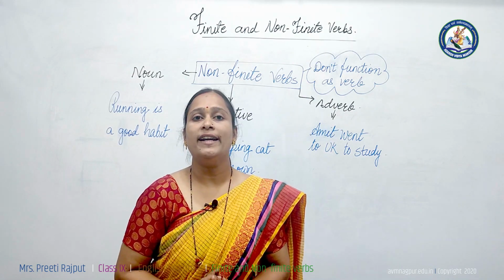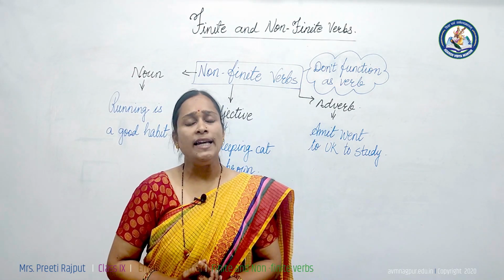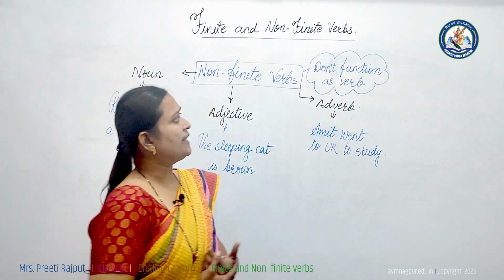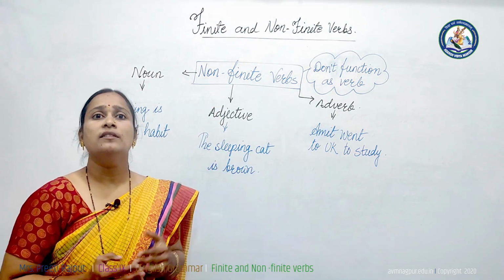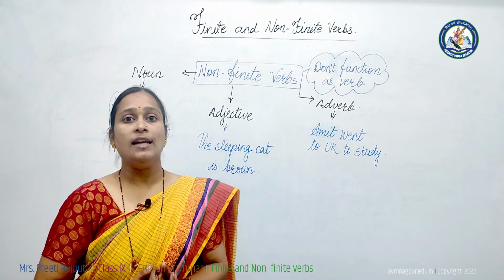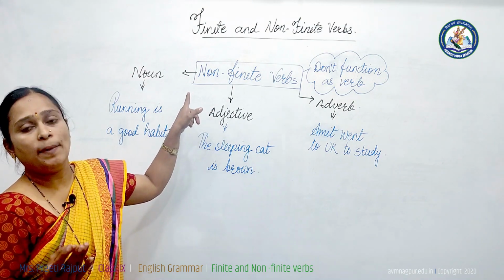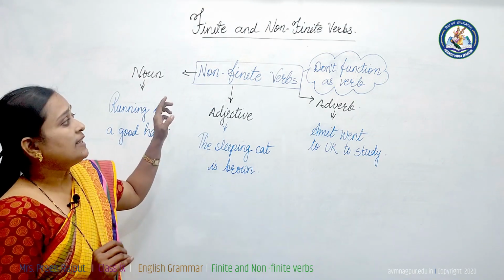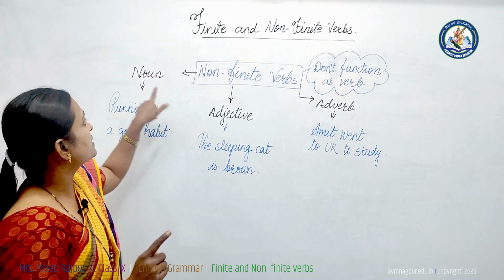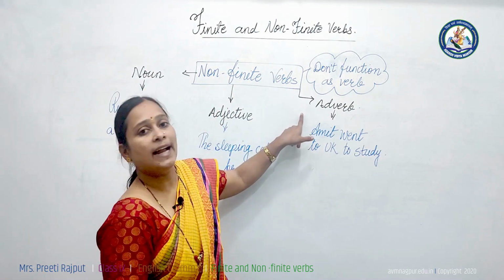As I said, non-finite verbs are not main verbs in the sentence; they are secondary verbs. If they don't function as verbs, then what do they function as? What is their role in the sentence? They are infinitives, participles and gerunds. They do not function as verbs; they function as nouns, adjectives and adverbs.